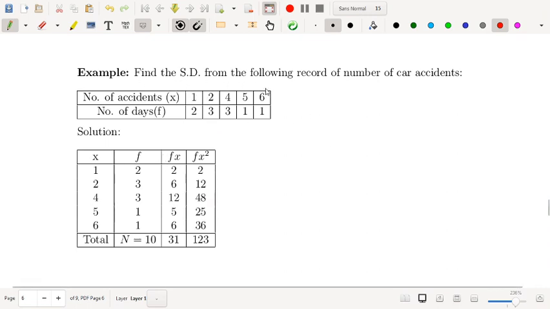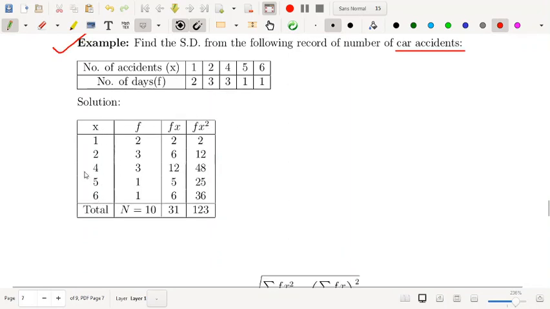This is the first one, a very simple problem. Find the standard deviation from the following record of the number of car accidents. So it's the car accident data. The number of accidents are the x values 1, 2, 4, 5, 6, and the number of days, that is the frequencies, are 2, 3, 3, 1. It's very simple data, so I'm starting with a very simple example.